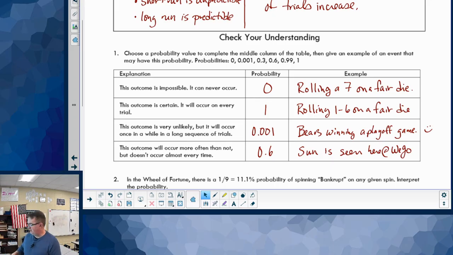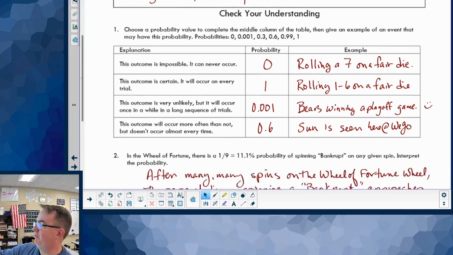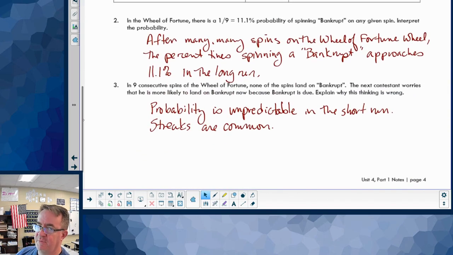Now, we're going to go down and check here in the Wheel of Fortune. Try this problem after you hit pause, and then we're going to come back and talk through those.